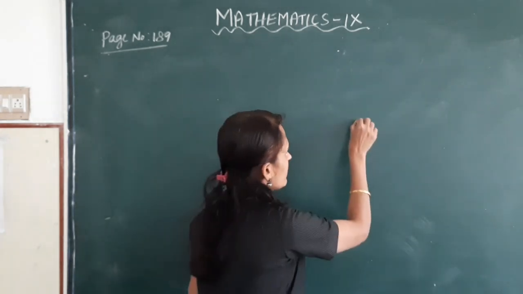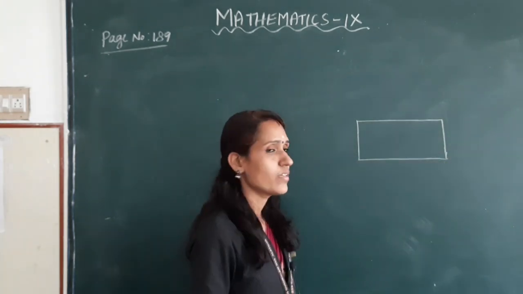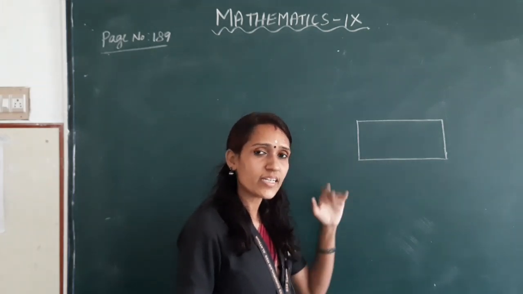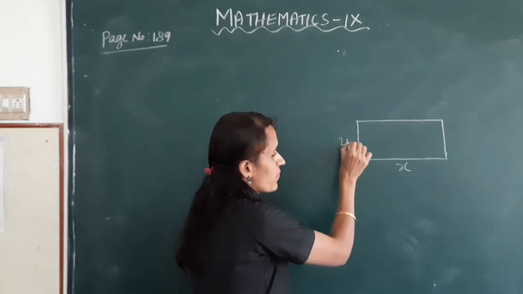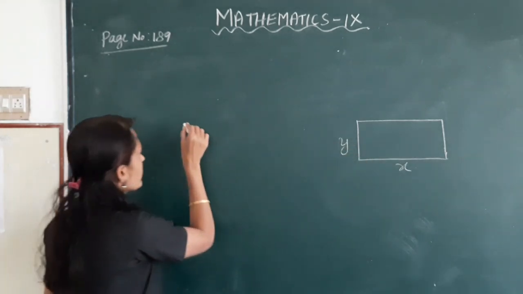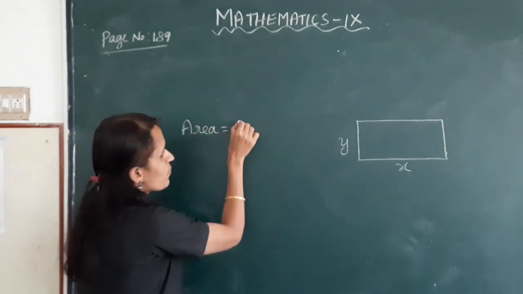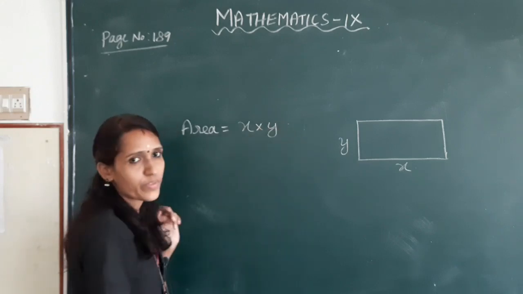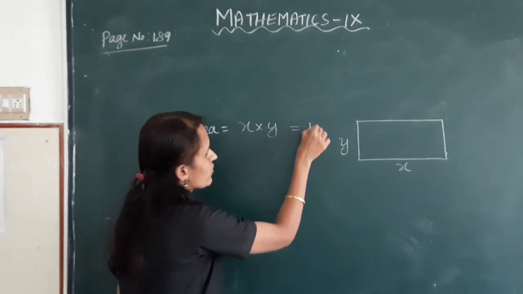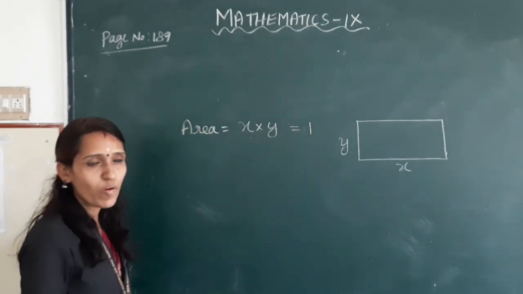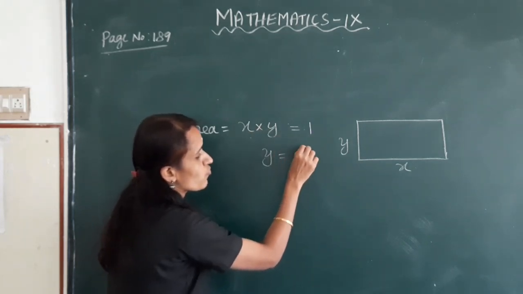Here it is a rectangle. The length of the rectangle will be taken as x and breadth is taken as y. Okay. So area of this rectangle is equal to length into breadth, that is x into y. Okay. So here area of a rectangle is 1 meter square. So x into y is equal to 1. Next, y is equal to 1 by x.